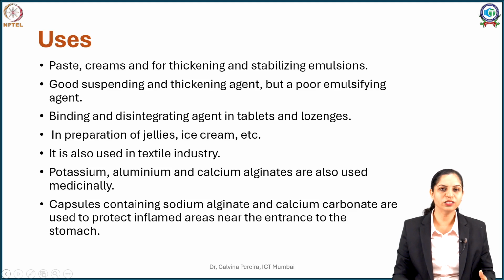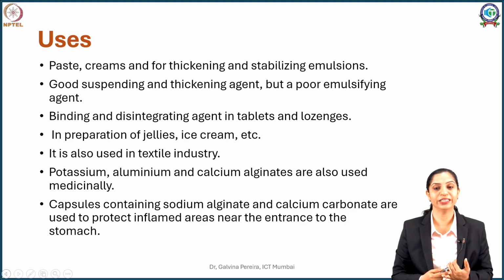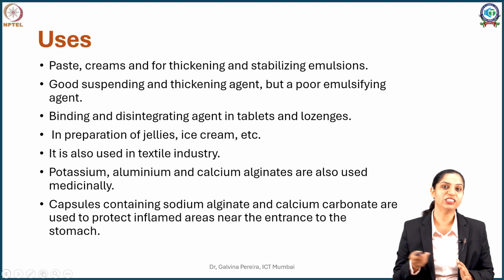It's a good suspending and thickening agent, but its emulsifying properties are not so good as compared to acacia and tragacanth. Being a carbohydrate, it acts as a very excellent binding and disintegrating agent, and that's the reason you will find them being used in tablets, lozenges. It is in food because of its transparency, it's used in jellies, ice creams,